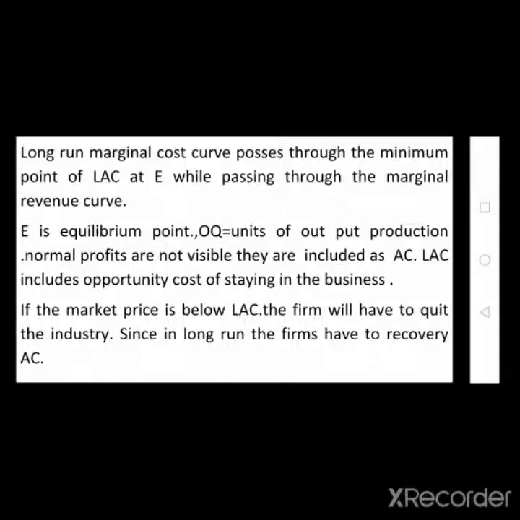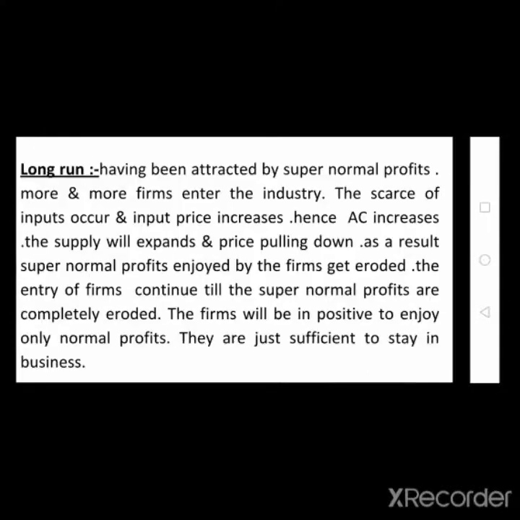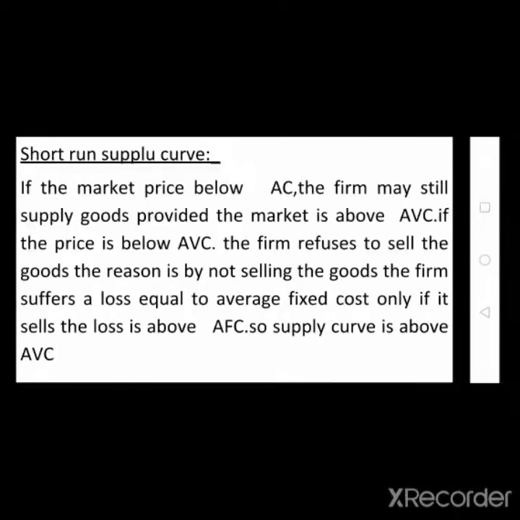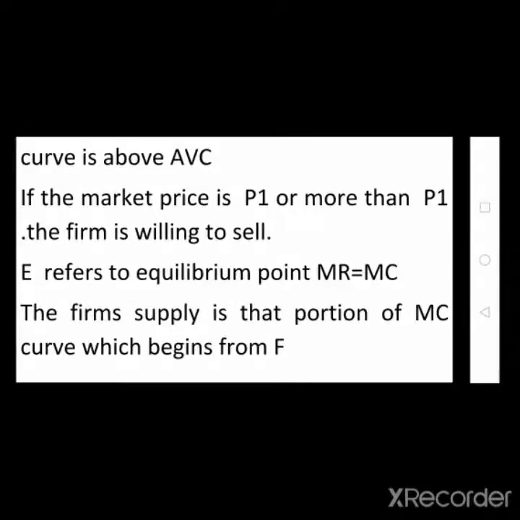So in the long run, the main condition is that the company produces the output at which cost is equal to revenue, either marginal cost or average cost. And in the short run, in perfect competition, the company is ready to supply the output where marginal cost is equal to marginal revenue.